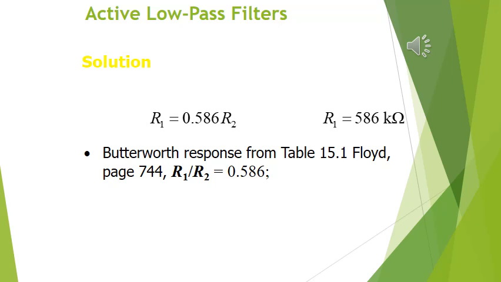From the table for the Butterworth type of filter, we get that R1 by R2 is equal to 0.586 for a second order low pass Butterworth filter. So R1 is 0.586 R2, and R2 is given in the example. So we get 0.586 kilo ohms is equal to R1.